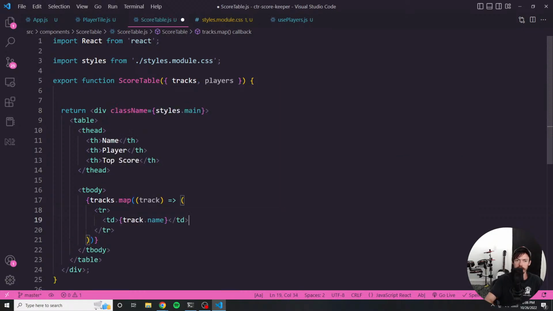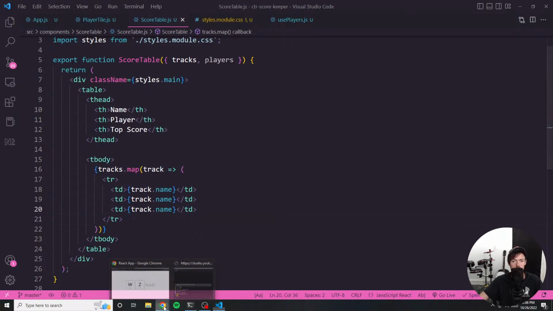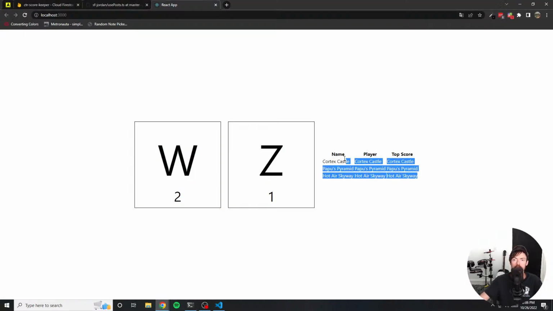Could be wrong on this. So for every single track, we want to have an individual row with 3 items inside of it. One for the name. Just for now, I'm actually going to render the name for all 3 columns, just so I can make sure that this table looks accurate. Yes, this is looking fine.